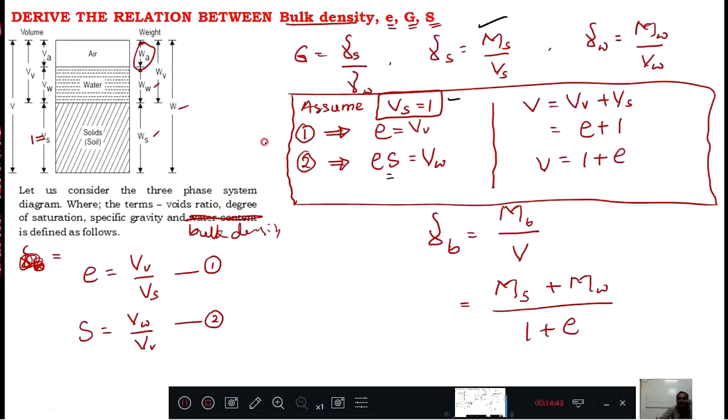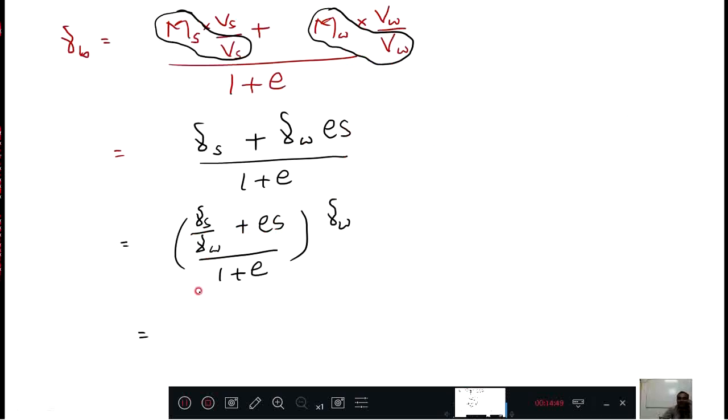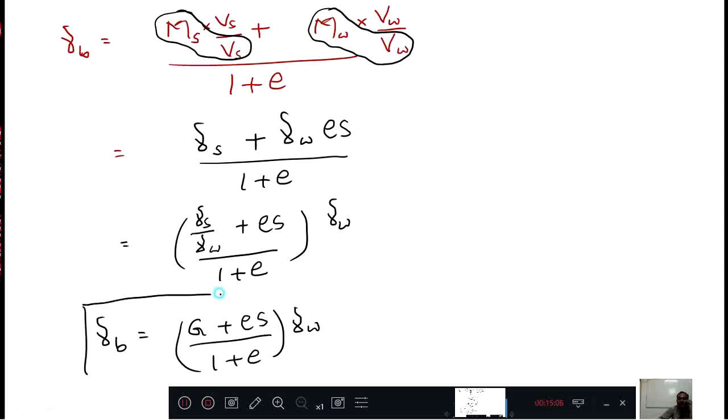Go back and you defined here G. This is gamma s by gamma w. Then it is G plus Es divided by 1 plus e, times your gamma w. This is your gamma b. Derivation completes.